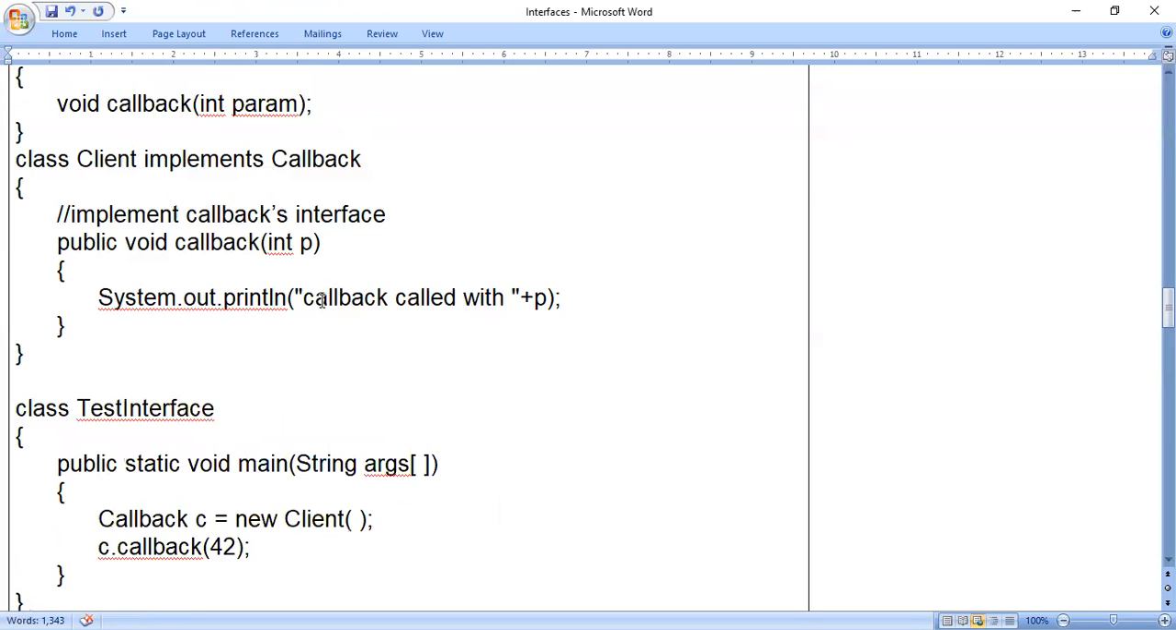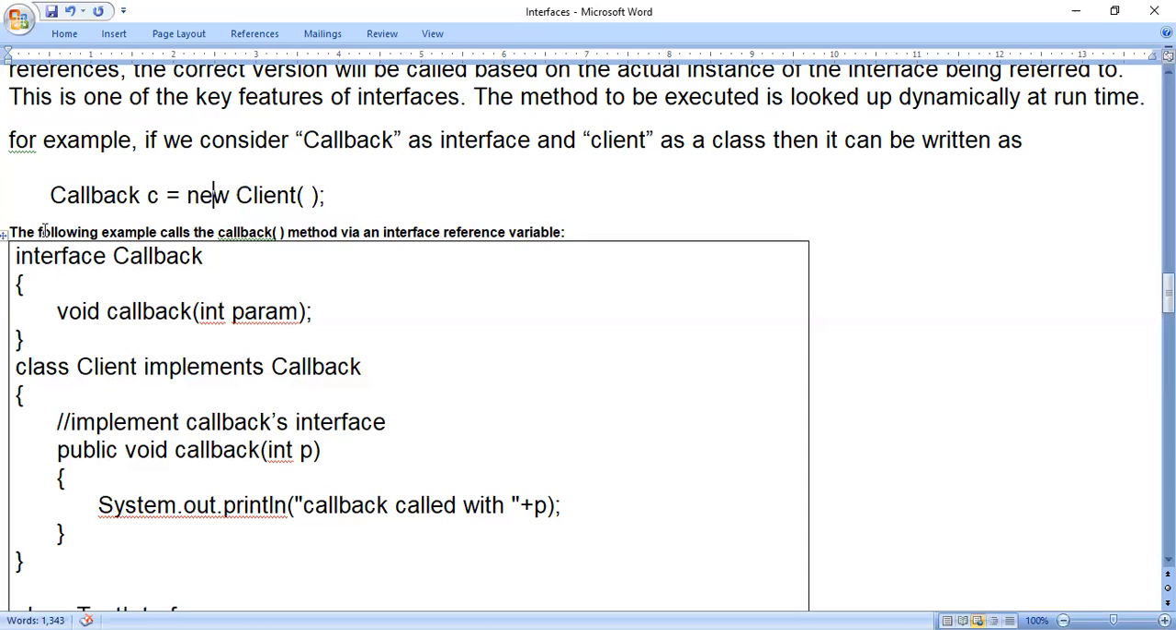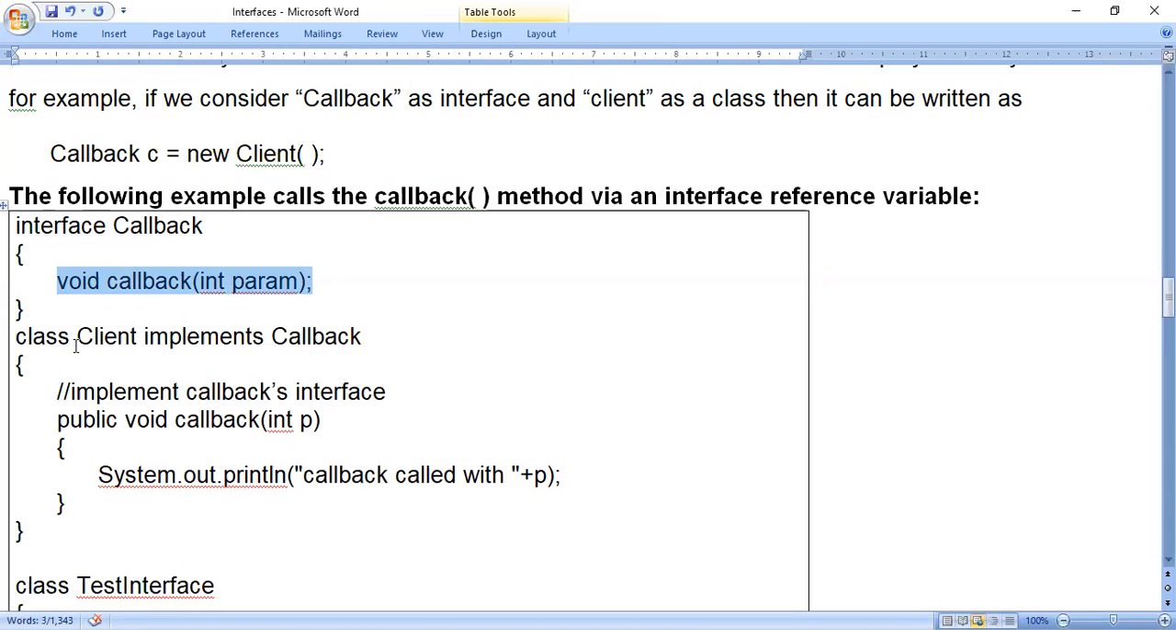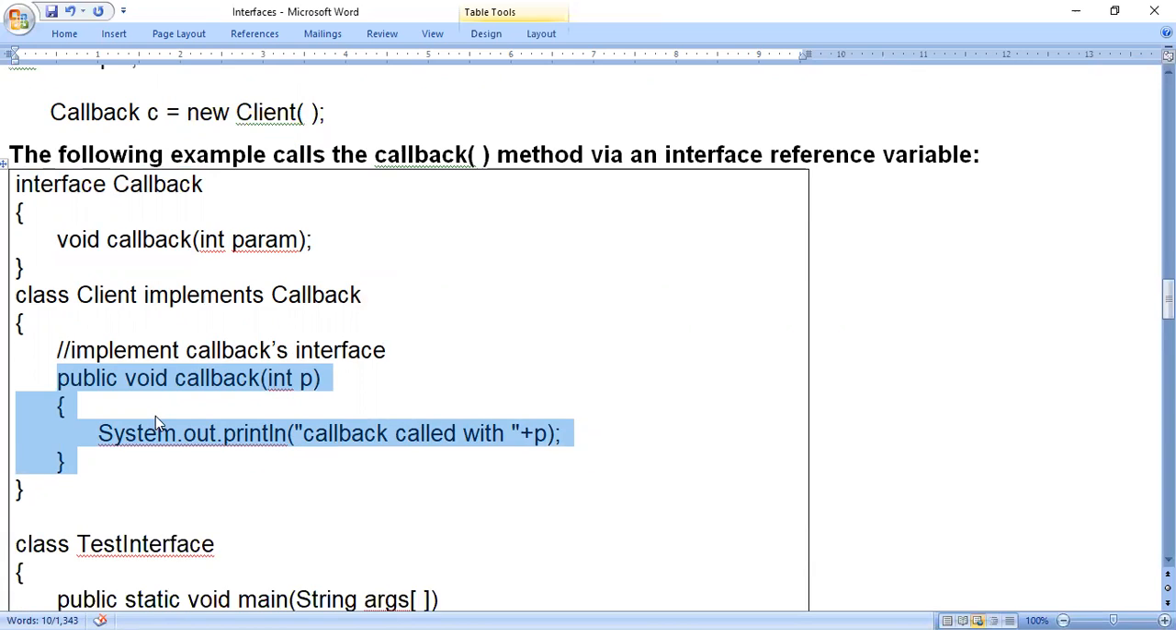So this is the program. We will go line by line through the program. What are the things we have used in the program? An interface, callback, with one method called the callback method, where there is no code. Then we write the class which implements the interface, and inside the class I have to write the code for the method which is present in the interface. Yes, callback is the method which is present in the interface where there is no code, and inside the class I have written the code.